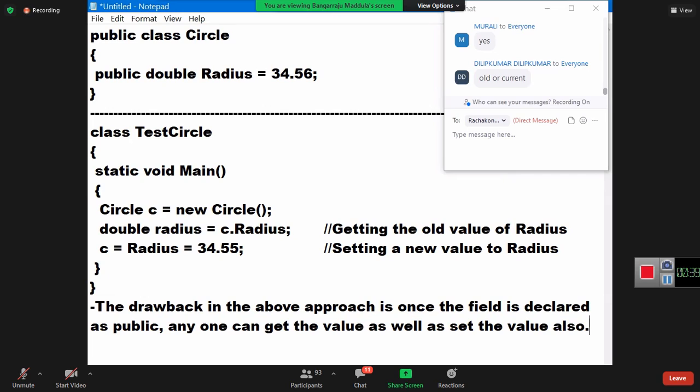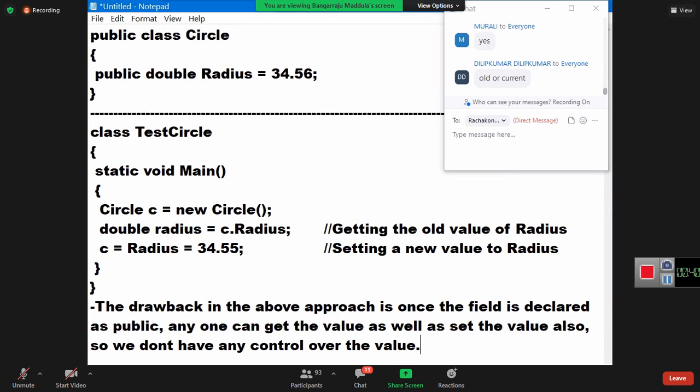You can get the value and set the value also. I hope you guys are clear what I'm telling you. So once we declare it as public, anyone can get the value and anyone can set the value. Both things can be done. Getting can be done as well as setting. So we don't have any control over the value. We don't have any control, guys. Public, anyone can get, anyone can set whatever.